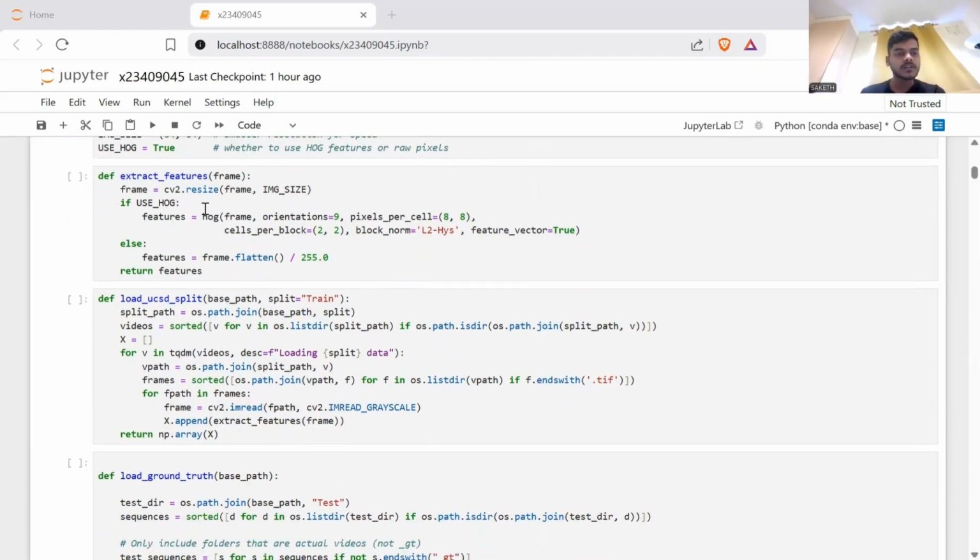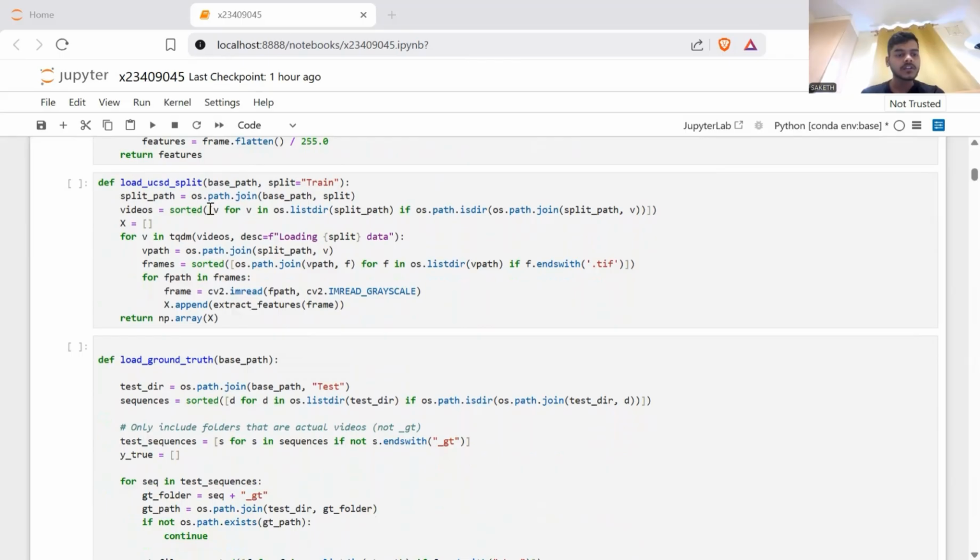And now here we are extracting the features. The function is designed to convert each video frame into a compact numerical representation that can be used by anomaly detection models. The function begins by resizing the input frame using OpenCV, ensuring that every image is scaled to the predefined image size, which is typically 64 by 64.